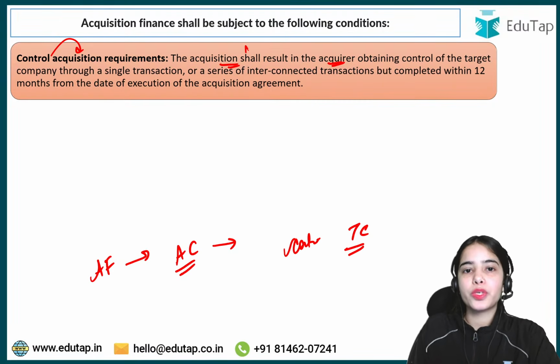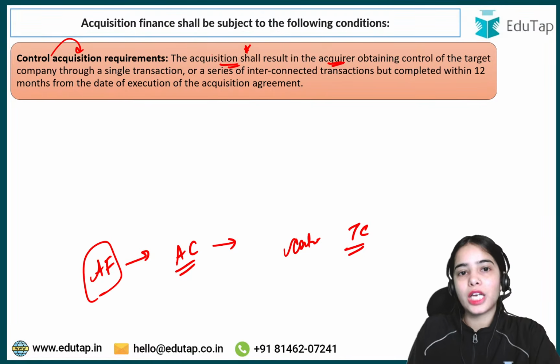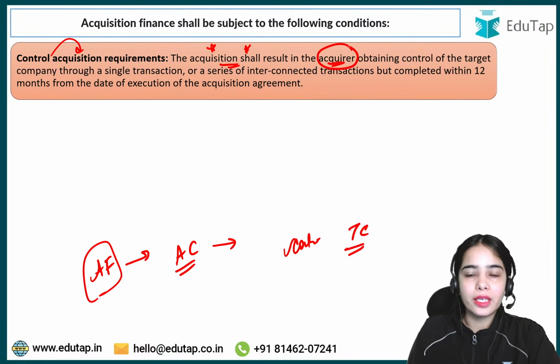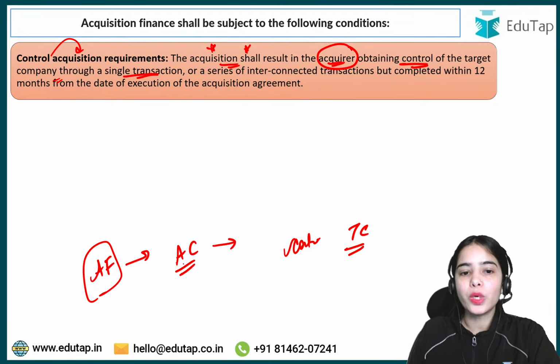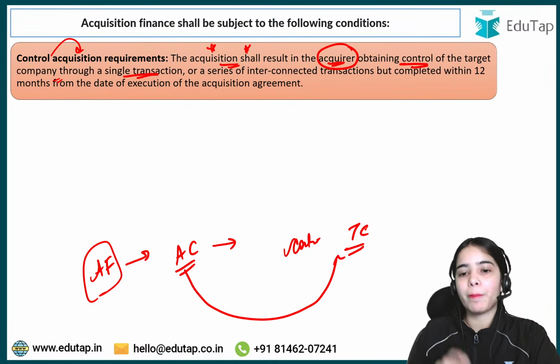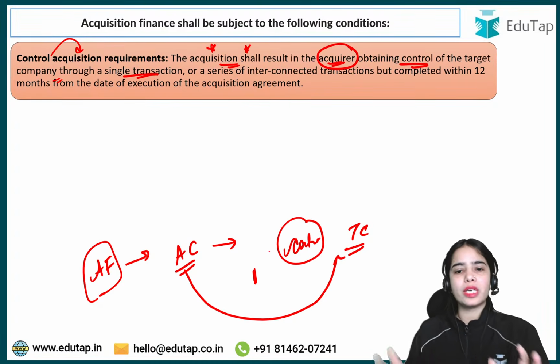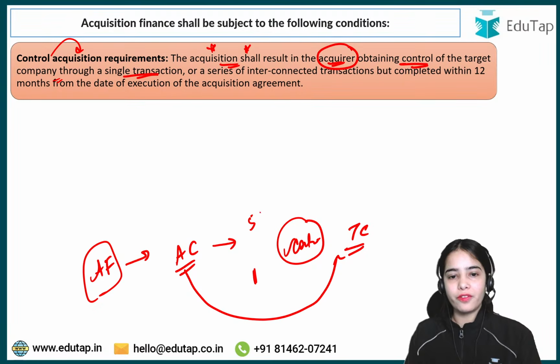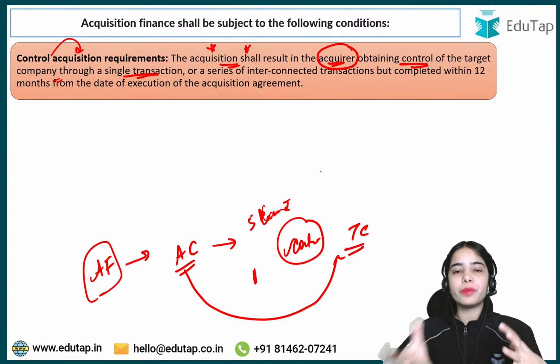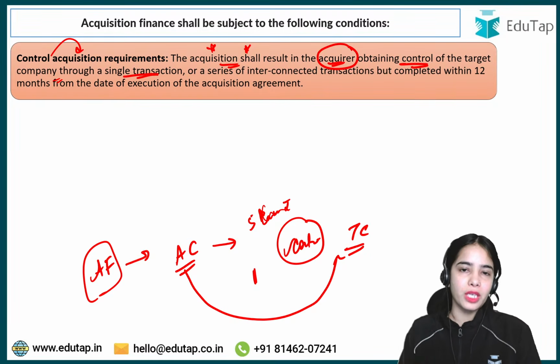The acquirer obtains control of the target company through a single transaction. Now the acquiring company might take control through a single transaction, where 5 crore rupees has been given and a big chunk of control is taken from the target company.